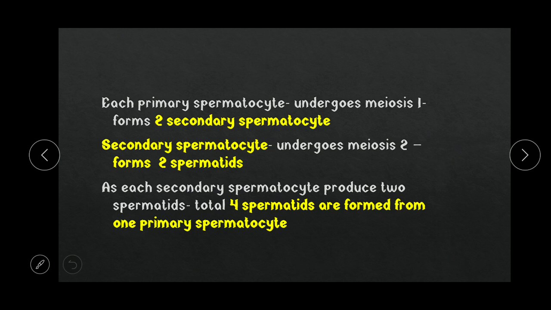Each primary spermatocyte undergoes meiosis 1 and forms two secondary spermatocytes, and each secondary spermatocyte undergoes meiosis 2, the second phase of meiosis, and forms two spermatids. So from one diploid primary spermatocyte there will be four spermatids, two from each secondary spermatocyte. So one diploid primary spermatocyte leads to formation of four haploid spermatids.